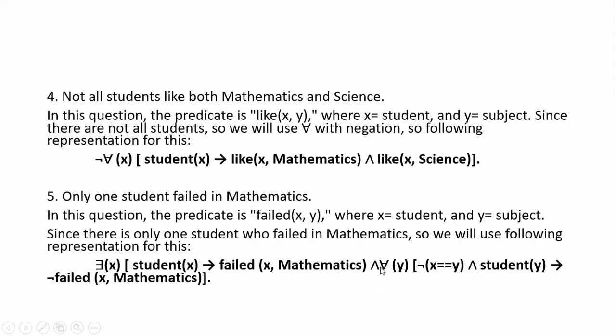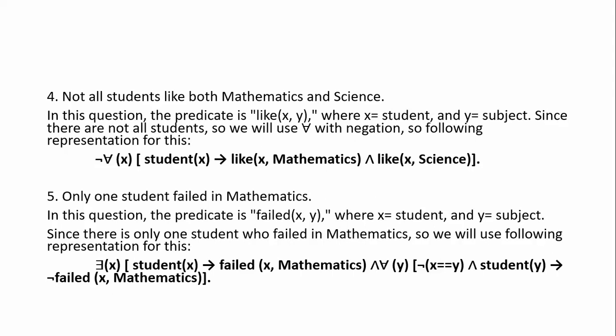And for all y, meaning subject, negation of x equal to y, what is the meaning of not equal to y? At that time you use the implication condition: student of y implies not failed in mathematics. That means only one student failed in mathematics, and the remaining students all pass mathematics.